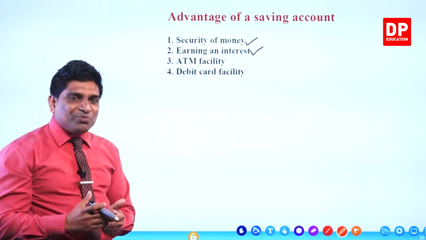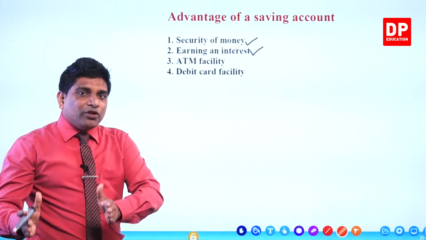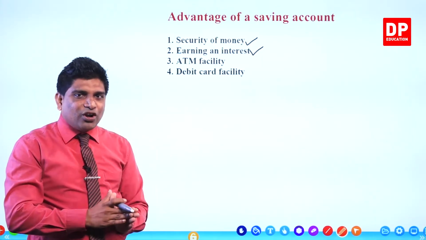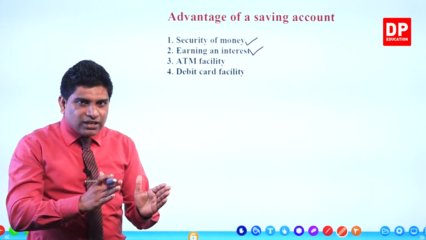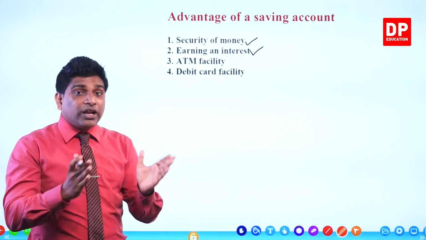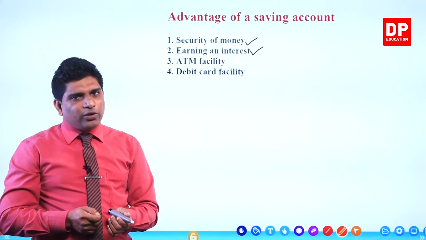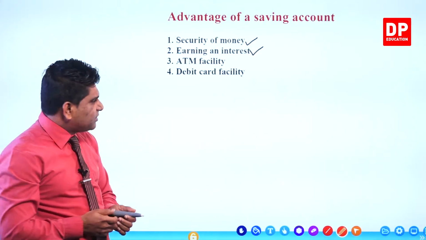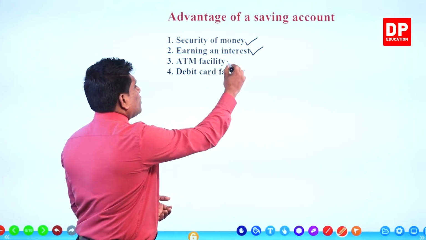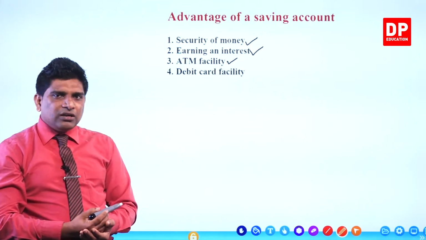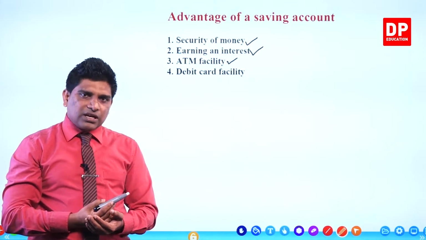But if you deposit your money in the savings account, you can earn additional income as interest, and they will protect your money. If you need to withdraw money, you can use the ATM card. ATM facility is also provided by the bank against your savings account.